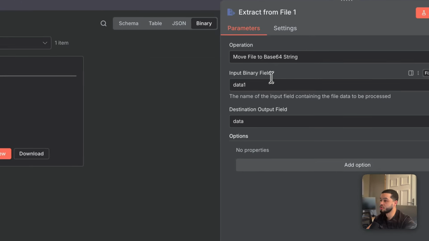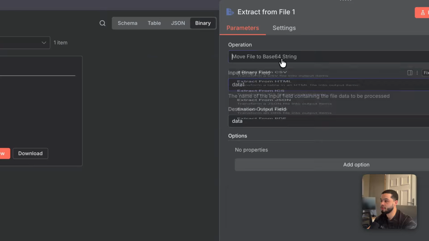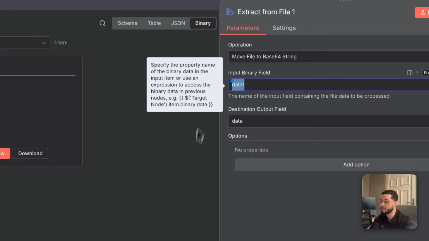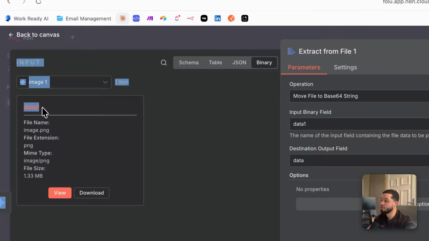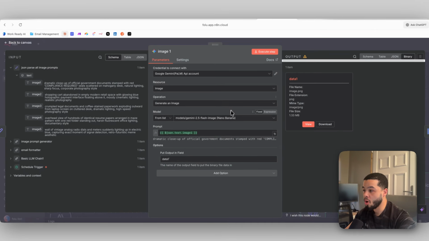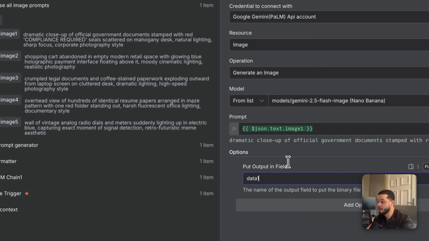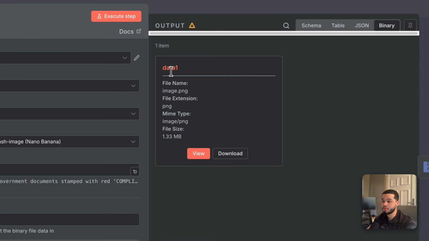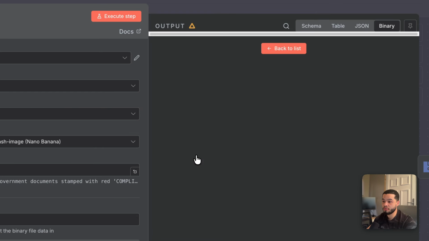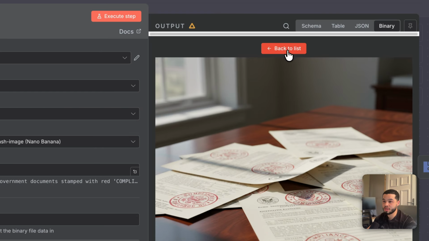Now in here it's going to ask us for an input binary field. As you can see in here, I just have text. It's not like a variable, and it's not JSON. It's just basically the name of this one over here. So when we were over here, we specifically gave this the put output field, which is basically giving the output image a name. As you can see over here, when we output the image, it's going to give it the name data 1. And if we view this image, we can see the image that it outputs.